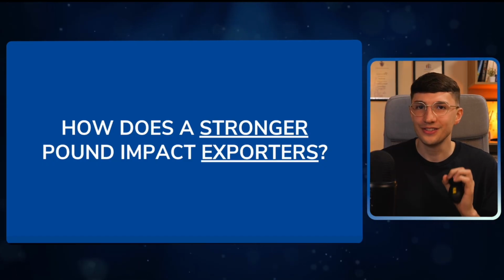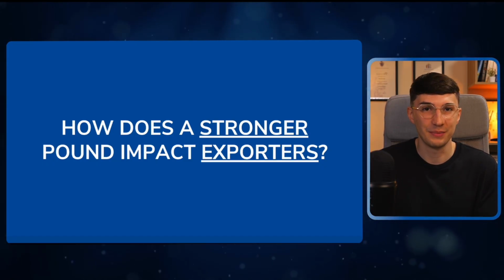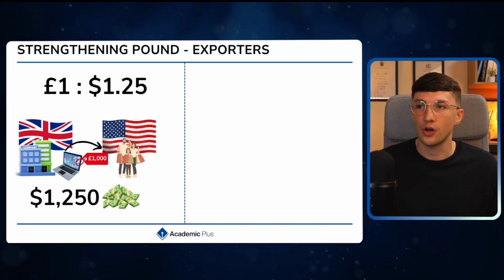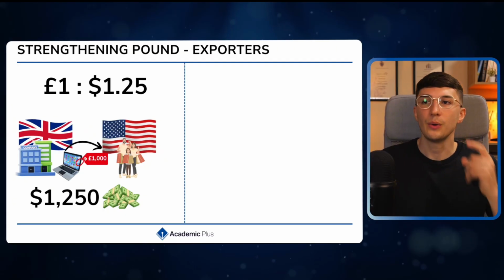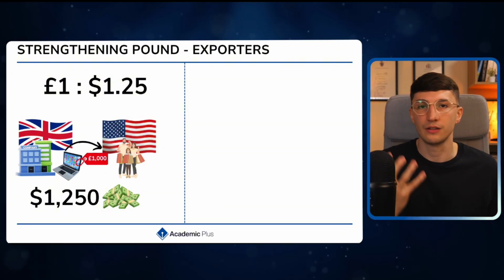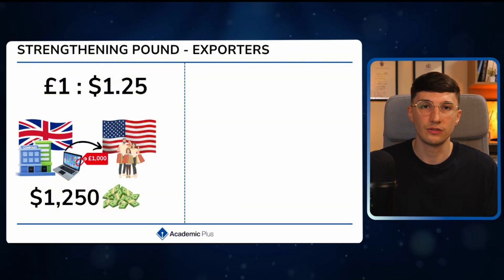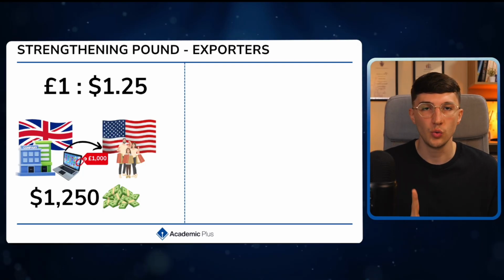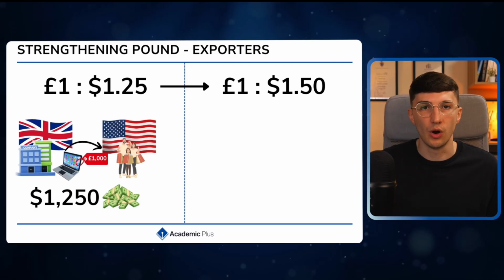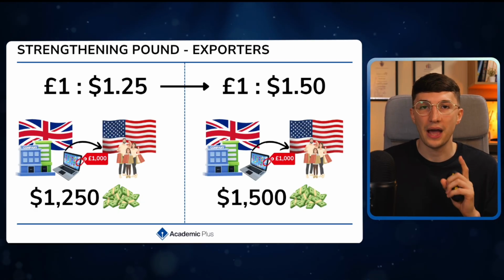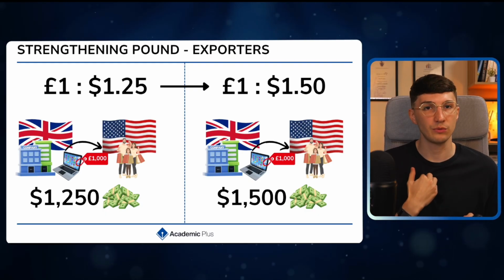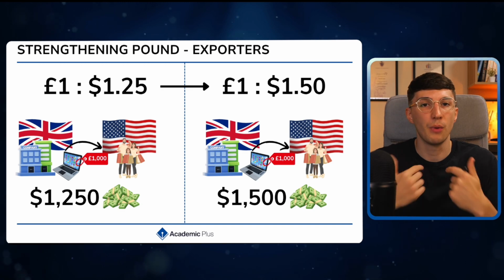But the situation is not the exact same now for our exporting businesses. Because let's say, for example, I'm a UK exporter. I produce laptops and I sell them for £1,000. Now, if you're a customer in America, you're buying a laptop from me. Well, if my price tag is £1,000, converting that into US dollars, that's going to cost them $1,250. But now the pound strengthens. My currency is getting stronger against the American one. Well, your customers now have to pay more. They now have to pay $1,500. I still get £1,000, but they're having to pay more because my pound strengthened.